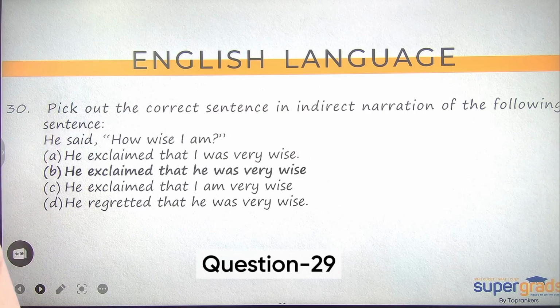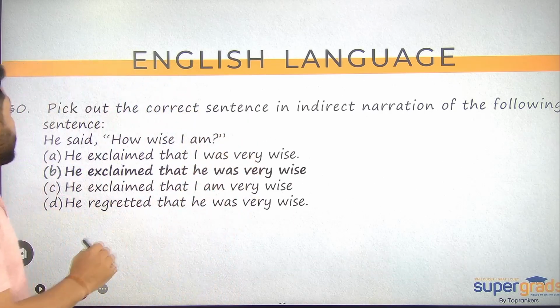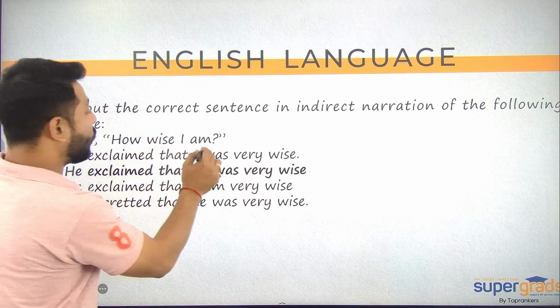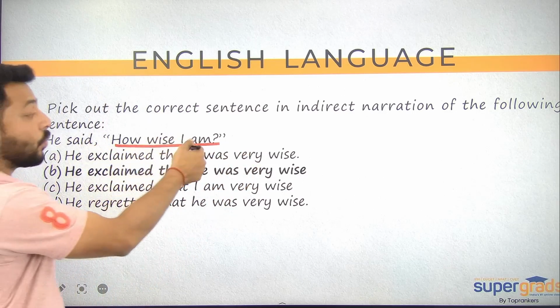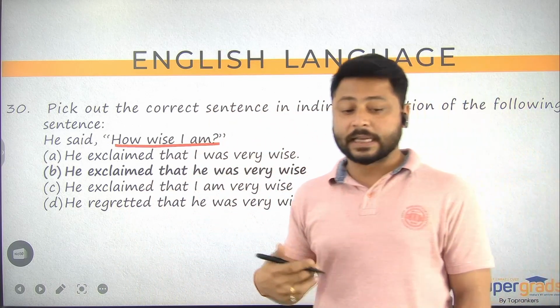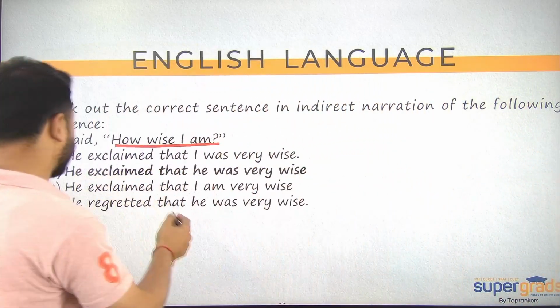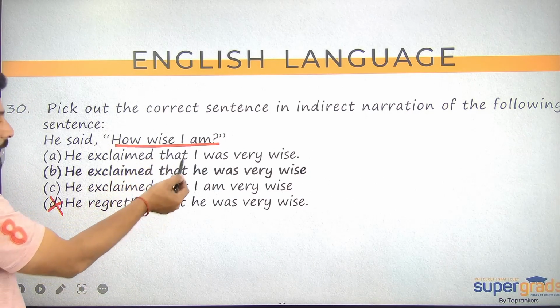Now, question number 30. Pick out the correct sentence in indirect narration of the following sentence. He said, how wise I am. How wise I am. So, he said बोला है, how wise I am. यदि उसने बोल रखा है, तो यहाँ पर ये exclamation का सेंस आ रहा है. exclamation का सेंस आ रहा है, तो exclaimed होगा. यहाँ से regretted eliminate हो जाता है. ठीक है, exclaimed लगाया हुआ है, तो that लगाना करेक्ट था.